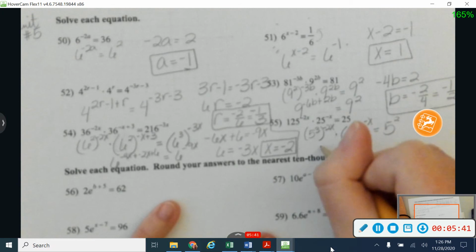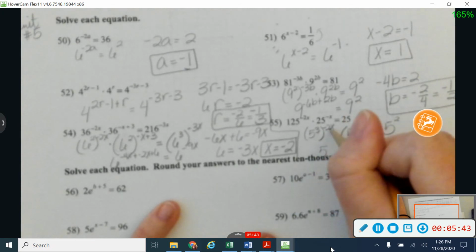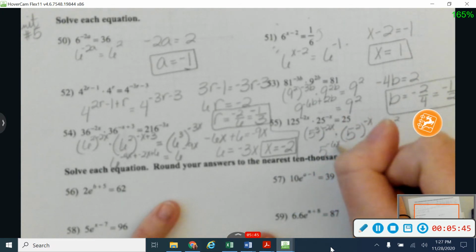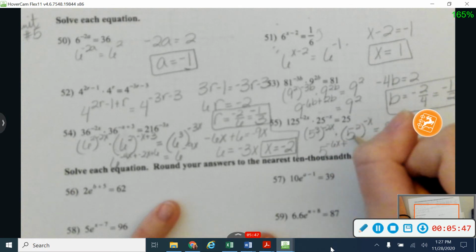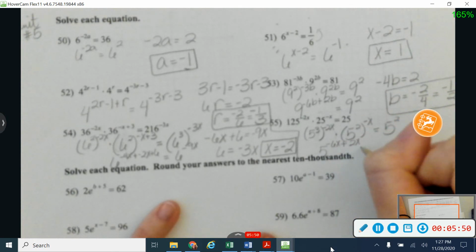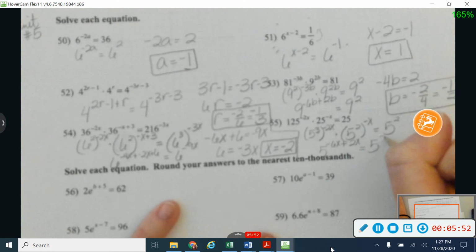Right, and then I'm going to multiply these, so that's going to give me negative 6x, and then I'm going to add my exponents here, so that'll give me plus 2x is equal to 5 squared. And negative 6x plus 2x gives me negative 4x, so I'm going to have negative 4x is equal to 2, and so x is again equal to negative 1/2.